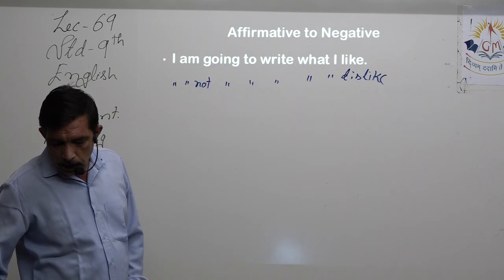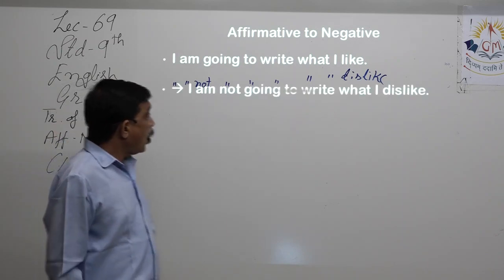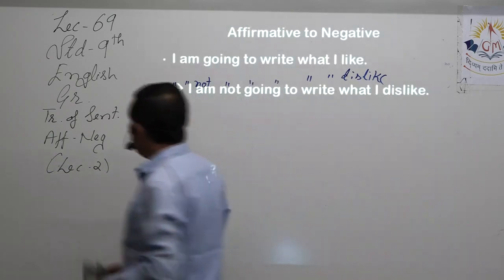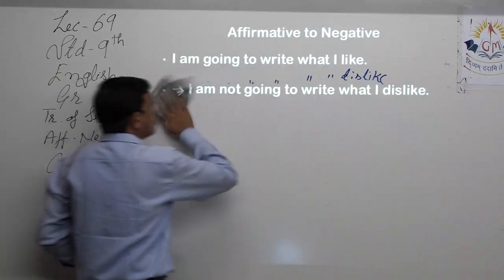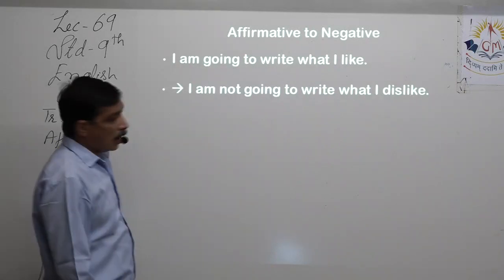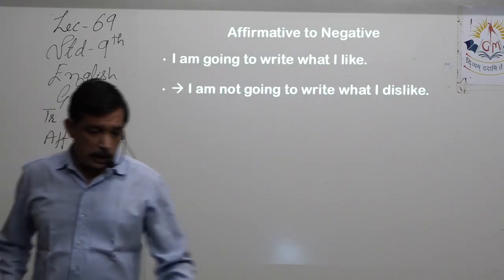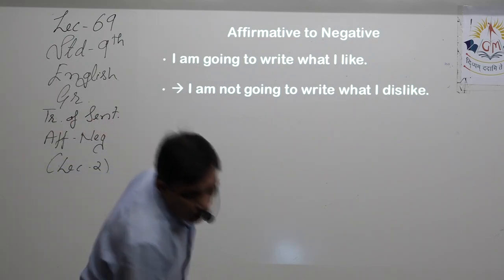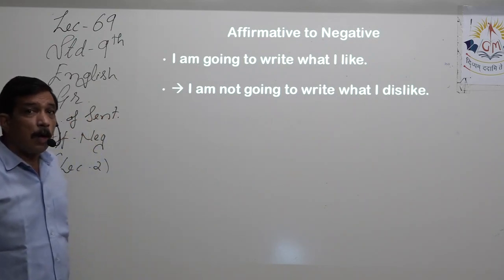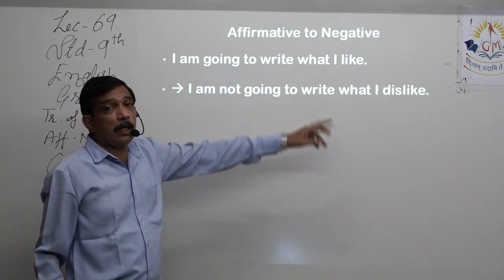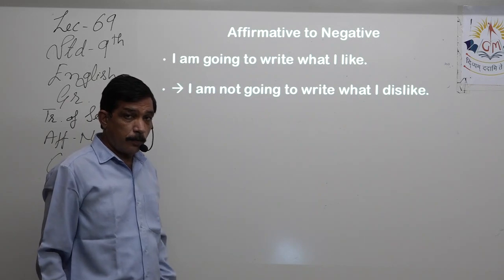So let's see the answer. What is the answer? I am not going to write what I dislike. Here we see that we not only made use of negation. Of course, negation we have to use because we are transforming into a negative sentence. Our problem is whether we should use the antonym of the other word which is given to us.